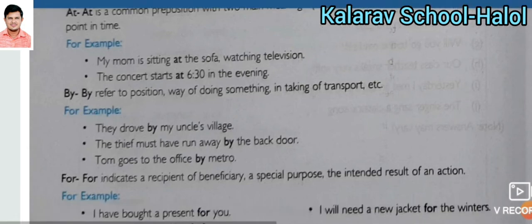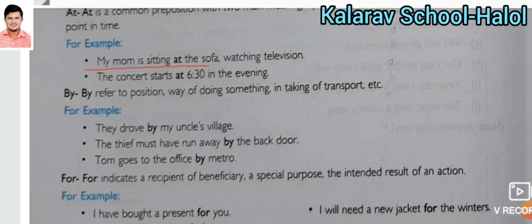How can we use at? My mom is sitting at the sofa, watching television. Where is your mom sitting? At the sofa. So at is used to show the position. In the second sentence, the serial starts at 6:30. Here at is used to show time, at the evening. So these two uses of at carry two different meanings.